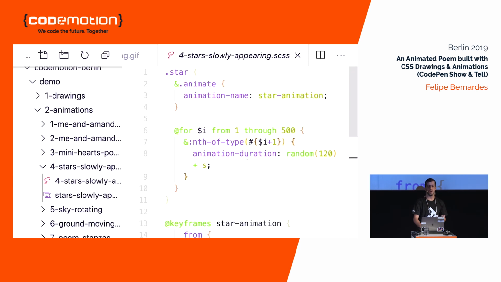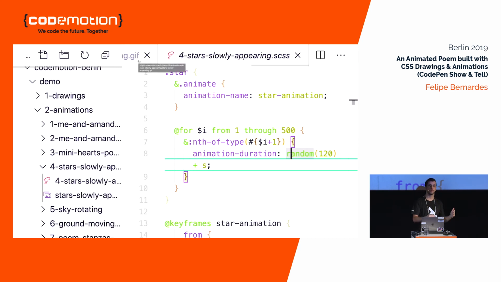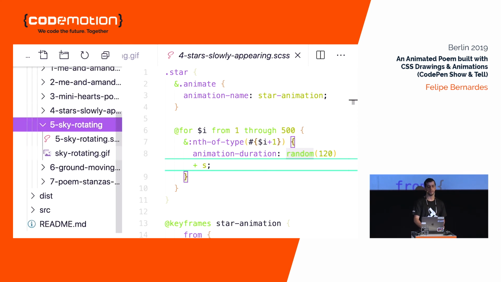And here we have an animation name for star animation in the star element. But we are putting a different animation duration on each one of the stars. And it's a random value. So every time we refresh the screen, the stars will be in different places and also will show up in different order. Okay, almost there.